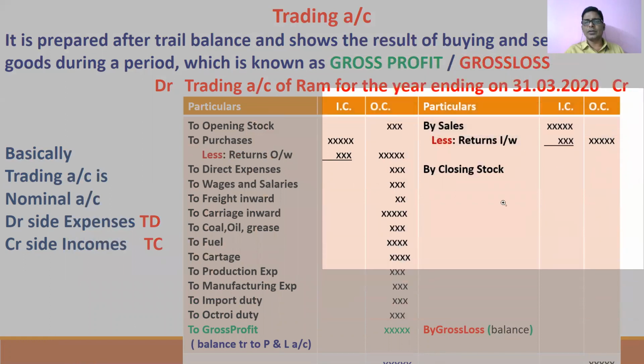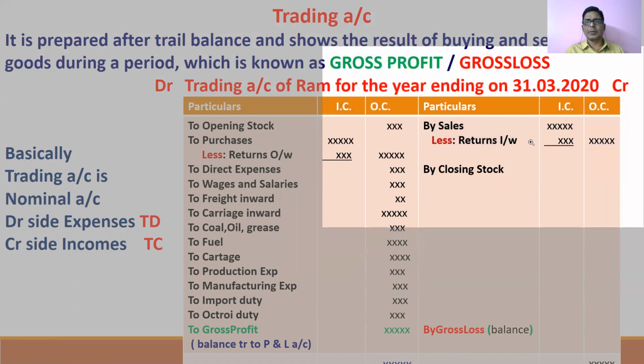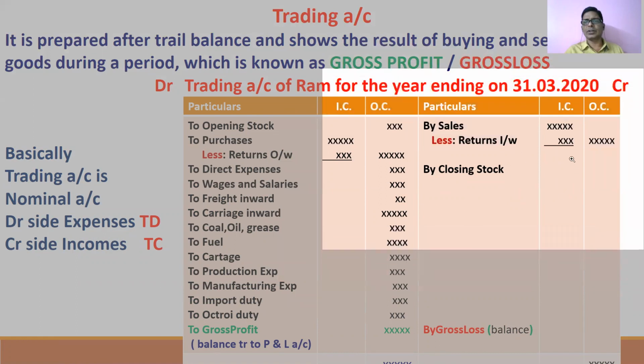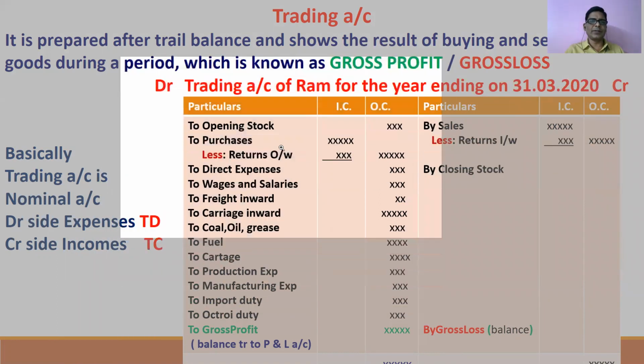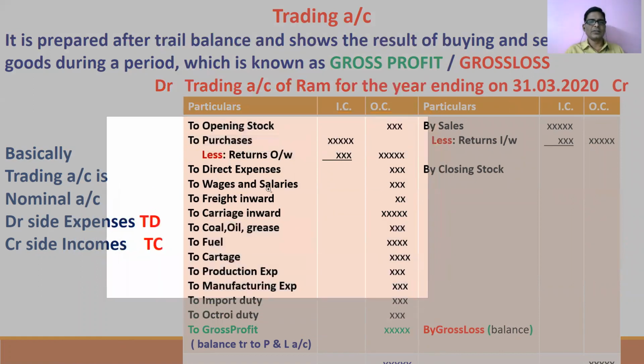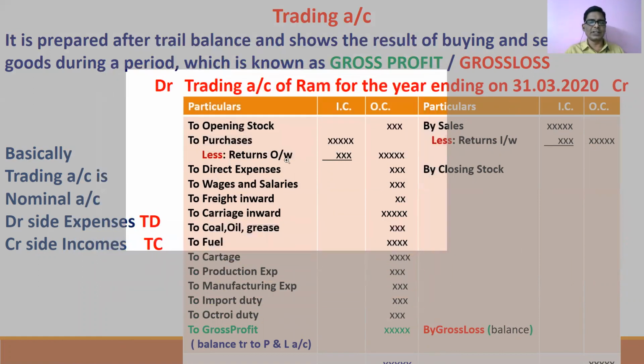So by writing 10 times, by practicing 10 times, no doubt you can easily remember what the trading account credit items are. Usually we have only two: the net sales, that means sales minus sales returns, and then the closing stock. And what are the debit side items of the trading account? We have opening stock, and we have purchases less purchase returns.